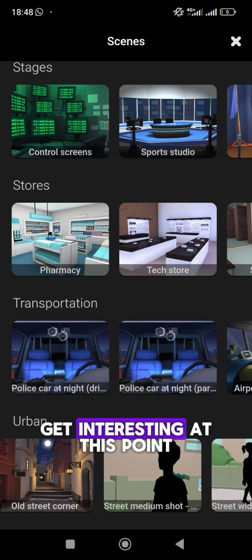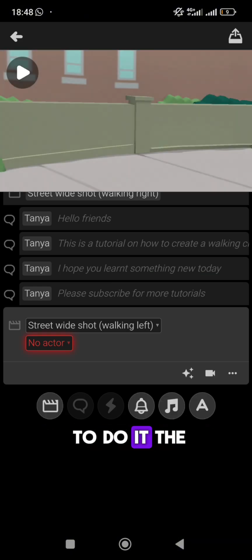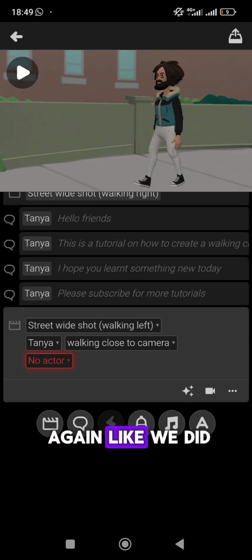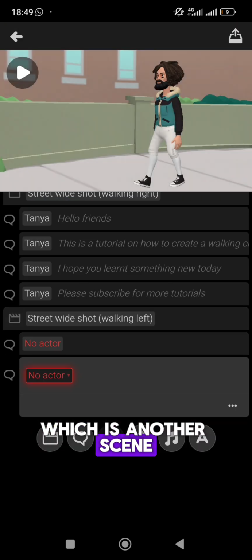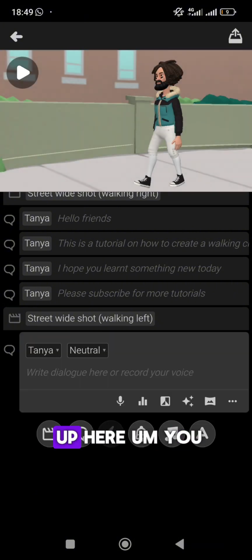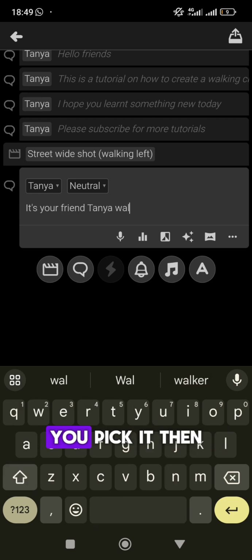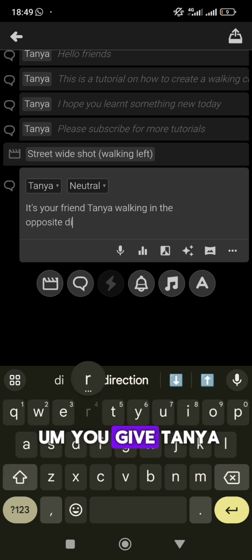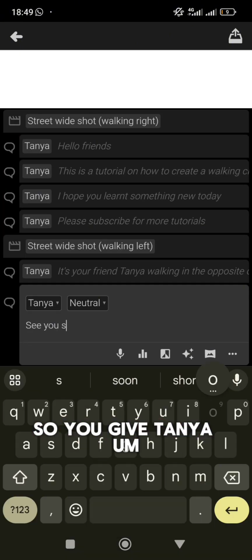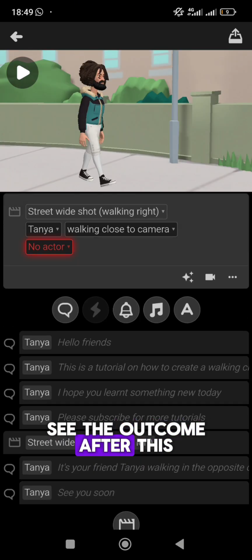So it begins to get interesting at this point, but this is not all. So let's see how to do it the reverse way. Okay, so we go back, choose a scene again like we did the first time. We'll choose another scene which is walking towards the other direction. So we pick it up here. You search down. Remember I said you should go to urban. You pick it, then you give Tanya, I'm going to use Tanya again. So you give Tanya other commands, and let's see the outcome after this.